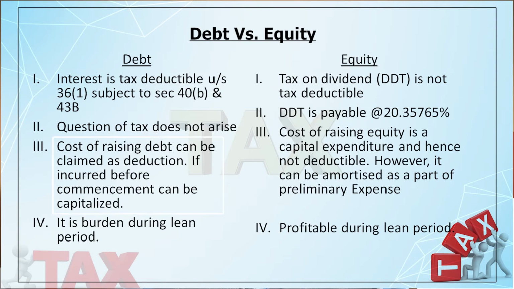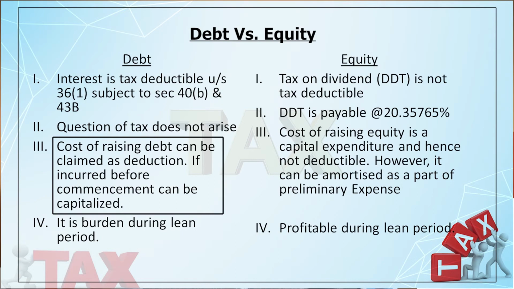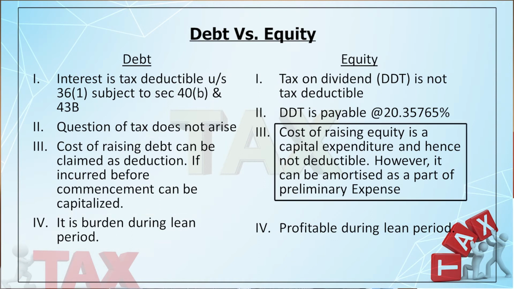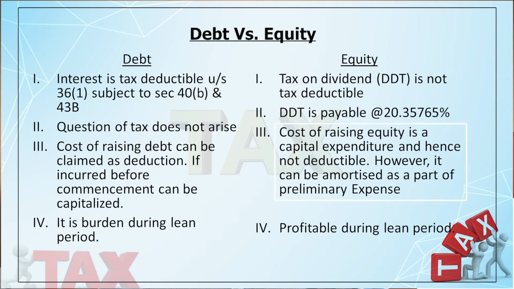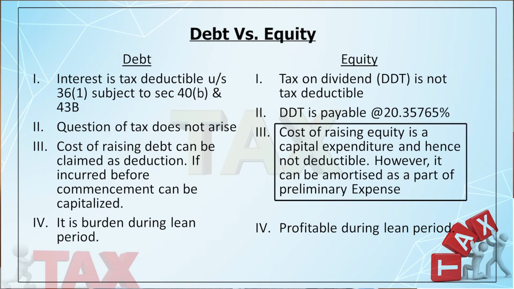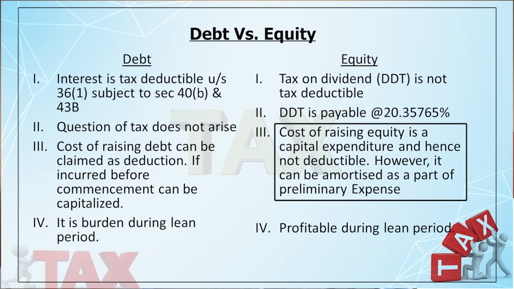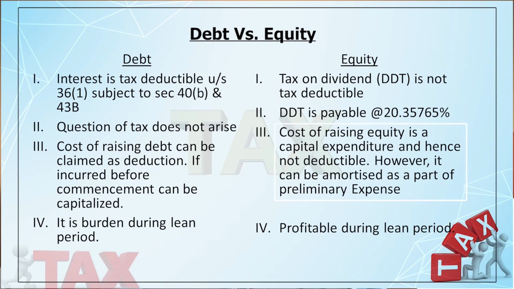And thirdly, the cost of raising the debt is tax deductible. Cost of raising the debt means, suppose you pay some brokerage and certain expenses, that is tax deductible. Plus, if you incur these expenses before commencement of your business, it can be capitalized. But in case of the cost of issue of your equity shares, it is a capital expenditure and hence it is not allowable. But what you can do, if you incur this expenditure before commencement of business, you can take this as a part of your preliminary expenses, right?